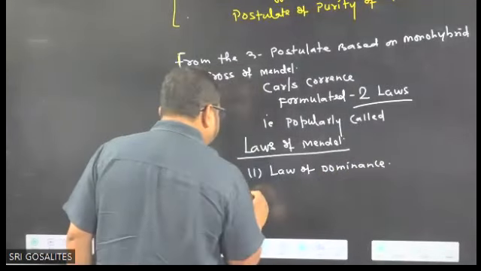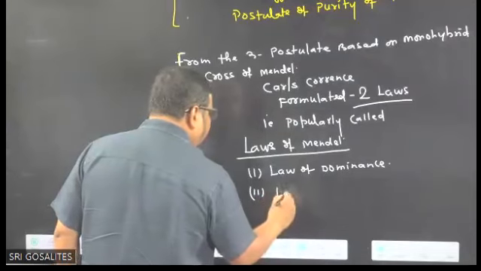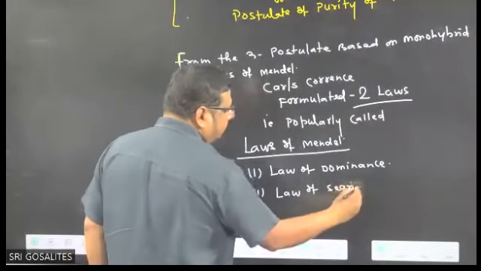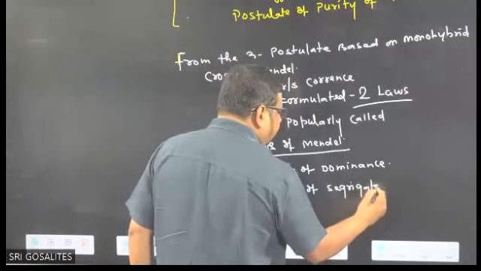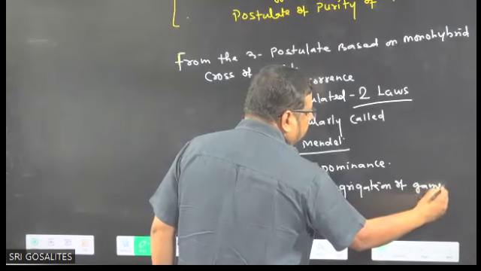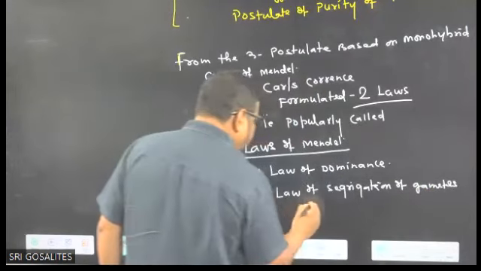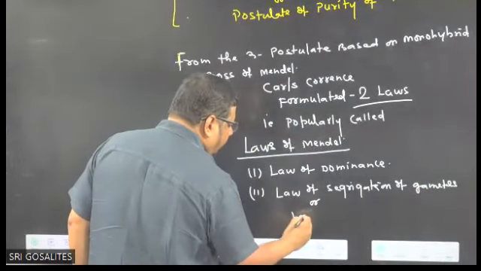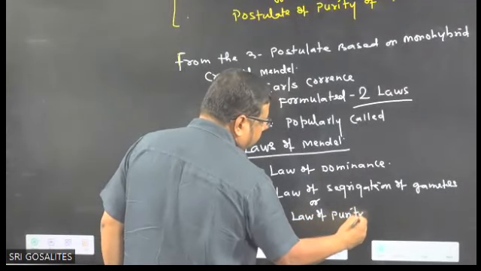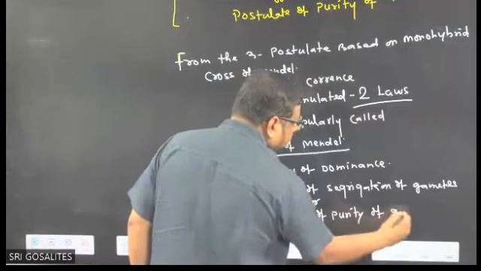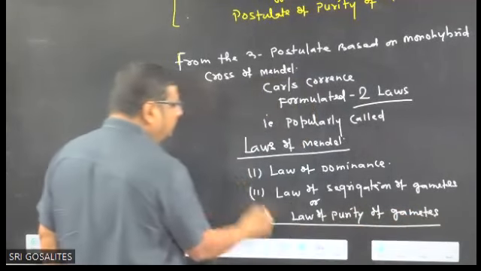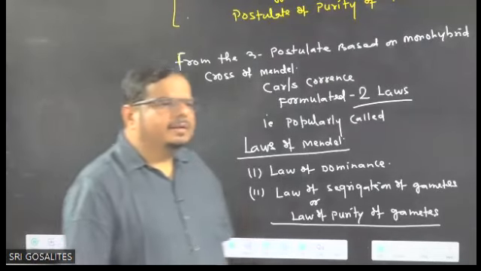And second law is law of segregation of gametes, or it is also called law of purity of gametes. Is it clear in the mind?